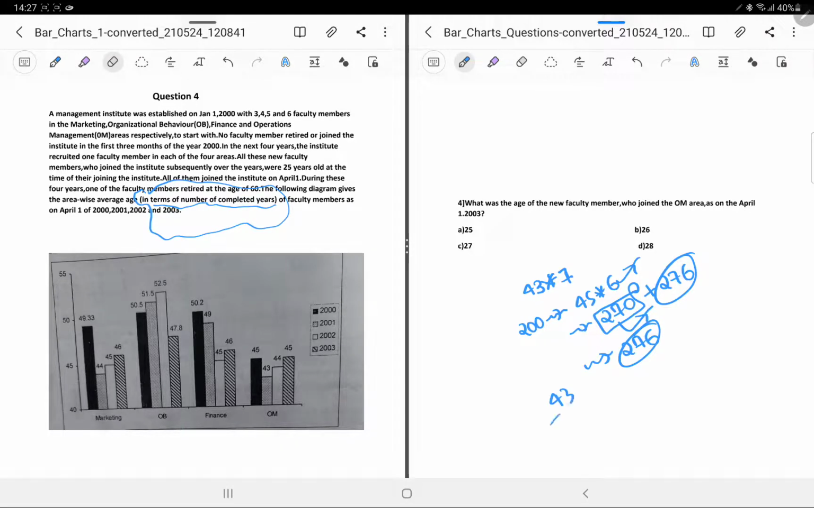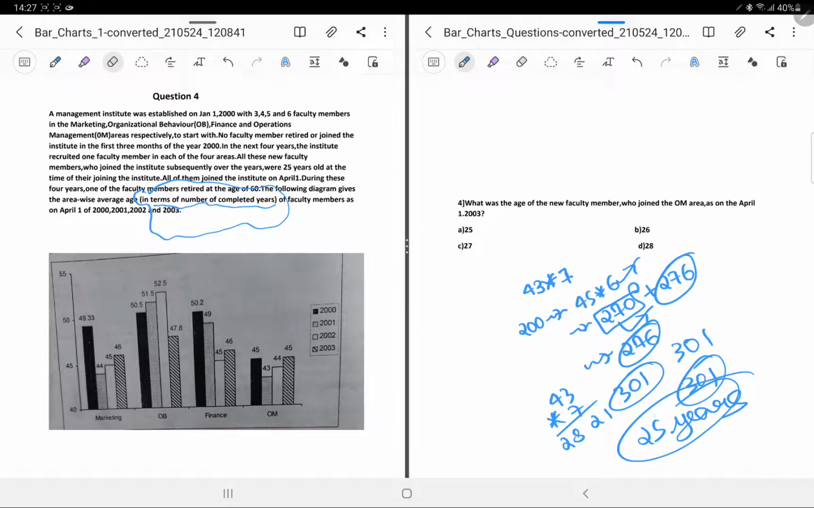Whereas when the new person was added, the average age came out to be 43 into 7, which is 301. So obviously he was 25. Okay, so 301. I did a very silly thing in this. So he was 25 years old when he joined. Okay, just did it, but there was nothing to be done in this.